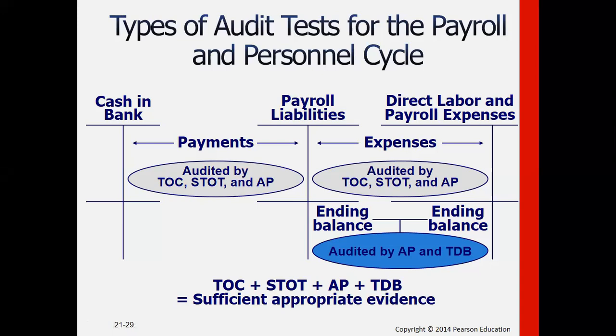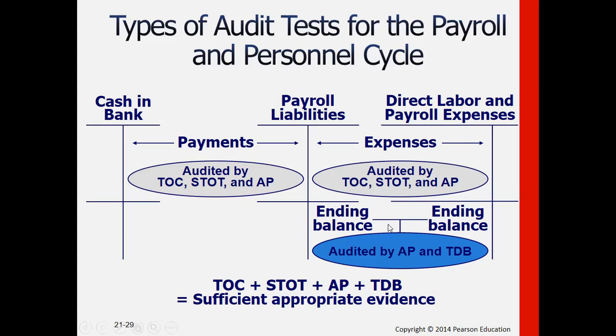So these are the three T accounts that are affected normally. So cash and bank will be affected by the payments for payroll liabilities as well as for direct labor and payroll expenses. So that would be a credit to cash and bank and then debit to both payroll liabilities and the expenses. For these accounts, they will be audited, of course, with corresponding procedures as well as the transaction-related objectives. And then, to be more specific, audited by test of control, substantive test of transactions, and analytical procedures.